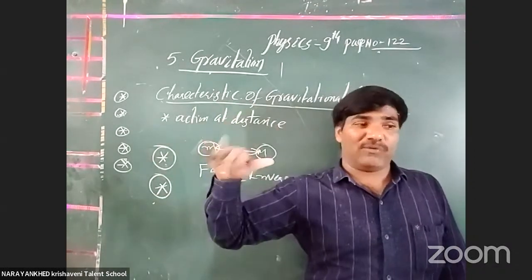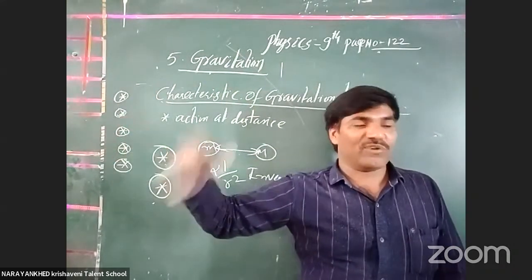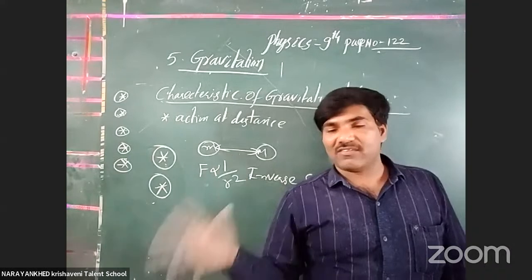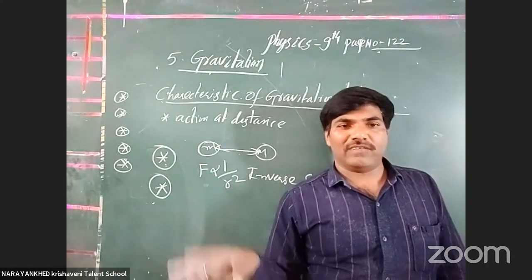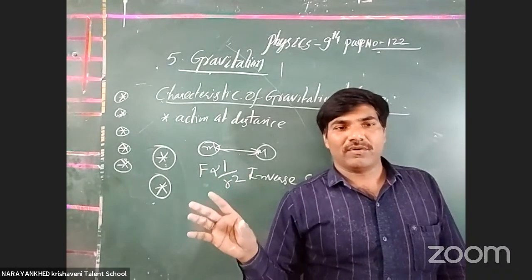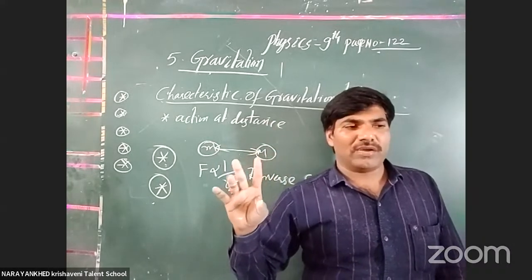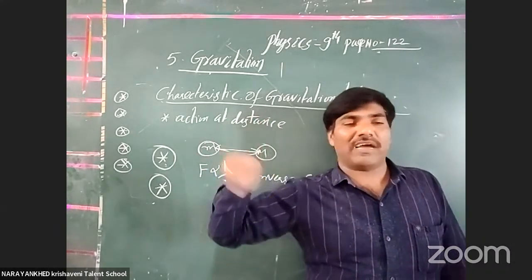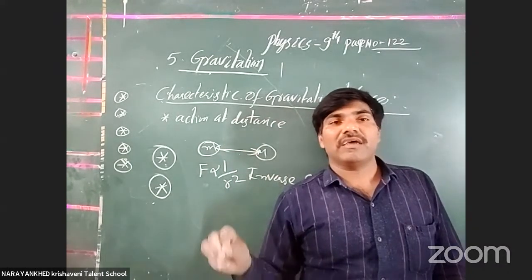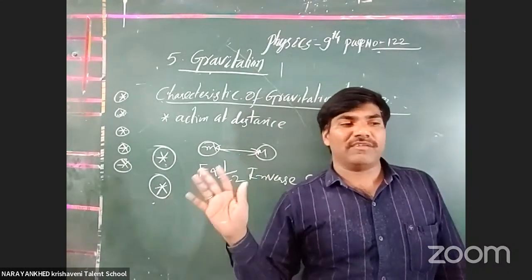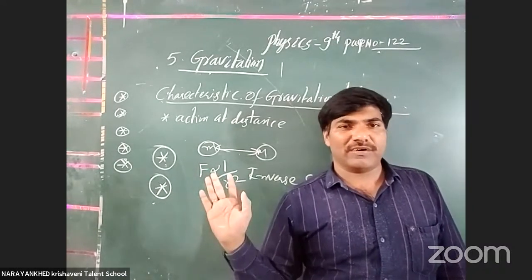From when the sun was formed till this day, this system is like this only. Means what? Constant or not? It is a constant force, as long as the bodies are available in the same place. That is why it is of a conservative nature. Clear or not? And Kepler also gave a law on this. Whenever a body is revolving because of the gravitational force, its momentum remains constant. When the momentum remains constant, the force becomes conservative.